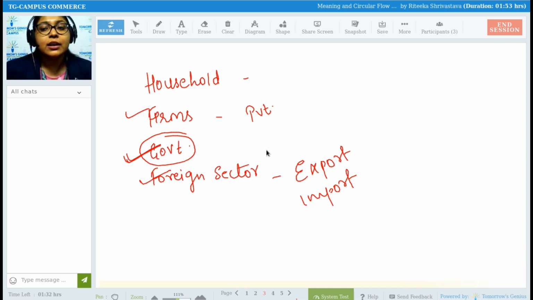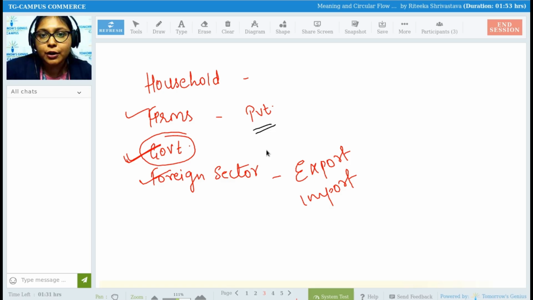Okay. So as we were talking about the sectors of the economy, wherein I said that the rough classification is primary, secondary, tertiary. But when we go in depth and do the classification in detail, it classifies as household, firms, government, foreign sector. Households are people like us which are going to do the consumption of goods and services in the economy. Firms are the organizations which are going to produce those goods and services for us. When we talk about firms, it will include only private firms. It will not include government firms.